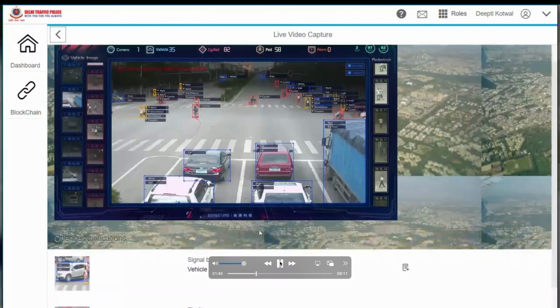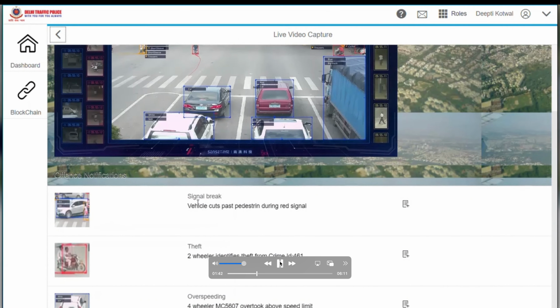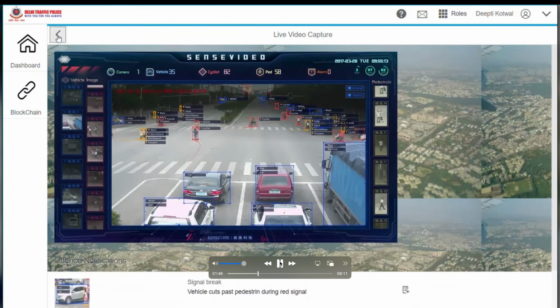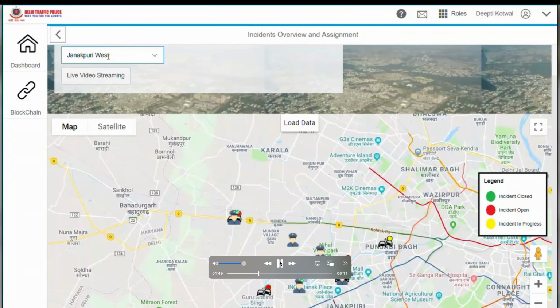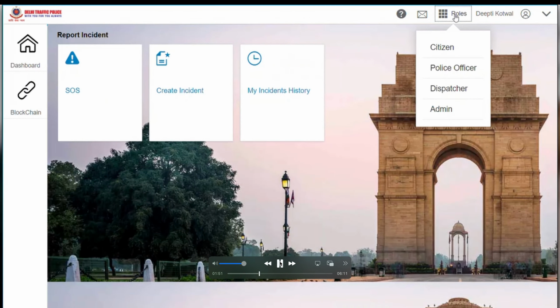Here you can see the live video streaming operation, which gives us a good comment and a quick comment on what is the reason behind the incident, what are the objects that are leading to a particular incident. We are now switching from the dispatcher role to admin role, where we have 4 key components: sentiment analysis, which gives us an understanding of all the reasoning and all the causation and analytics behind a particular incident.